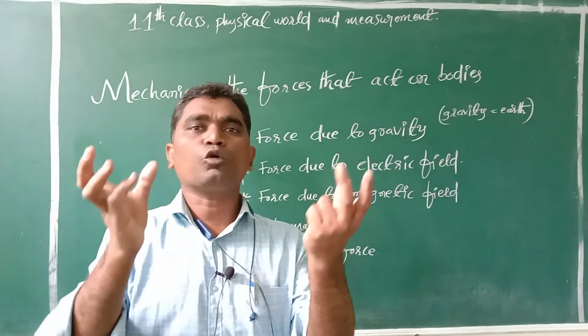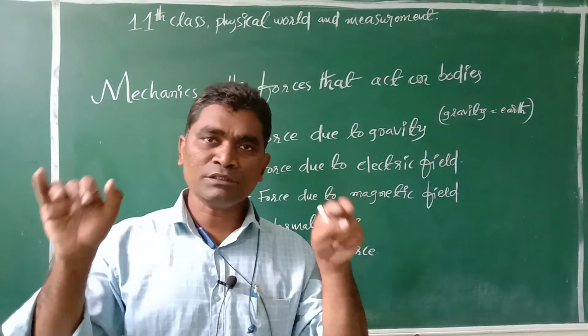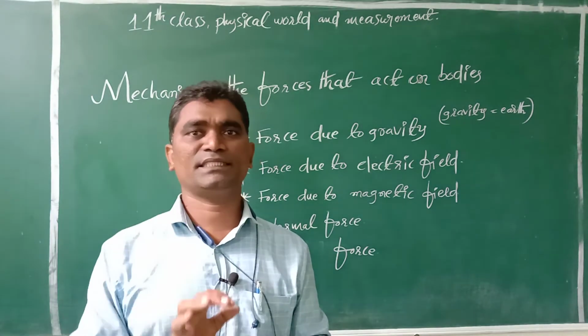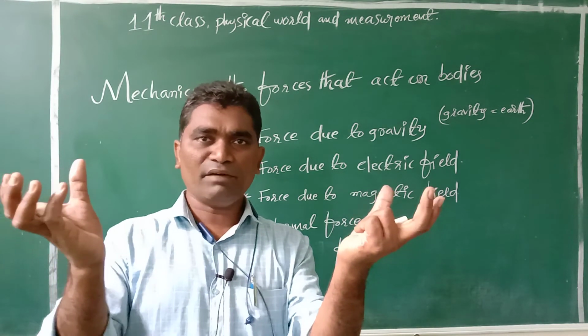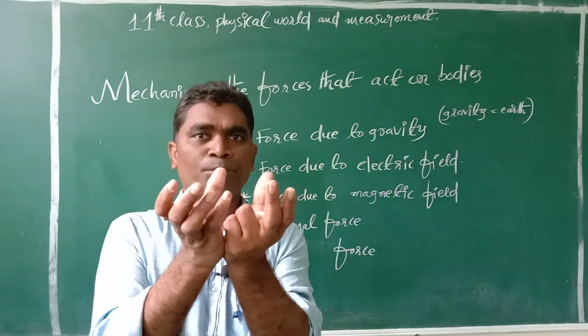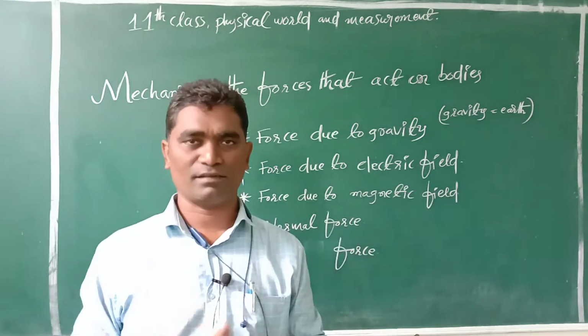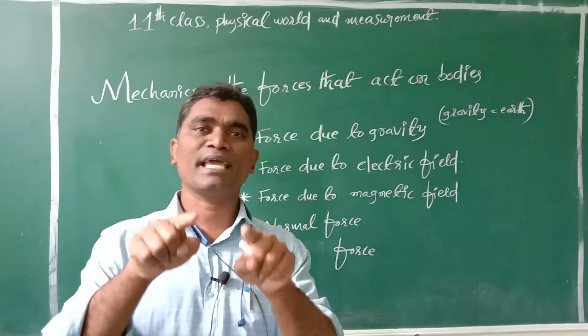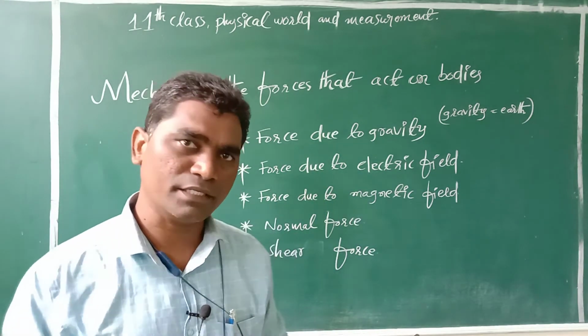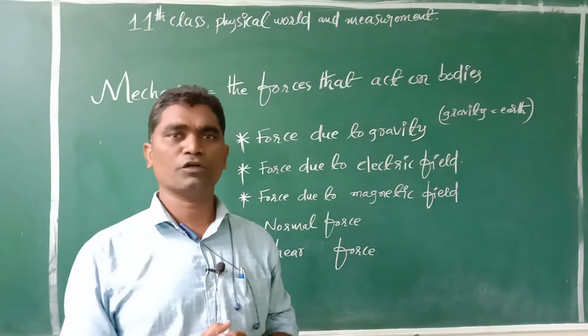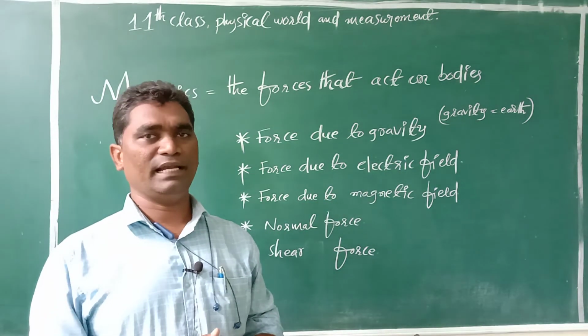Whenever two balloons are rubbed, two balloons are charged with the same charge. Whenever two balloons are taken very close, they will move away from one another. Why? Because they have the same charge on them. Okay, students. So that is force due to electric field.